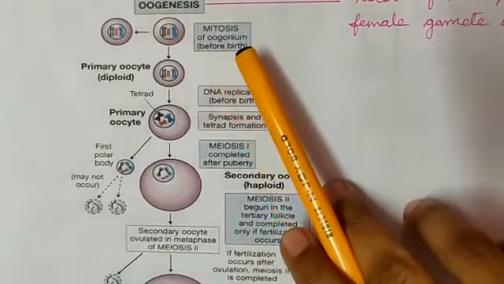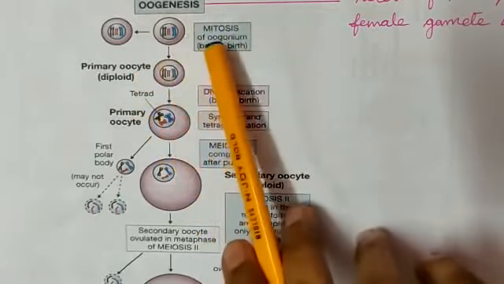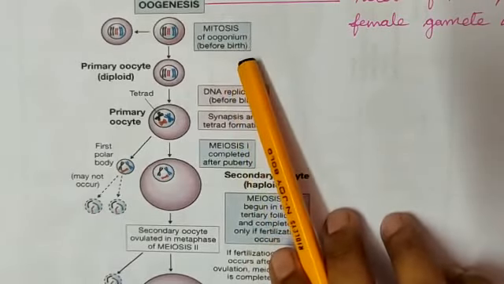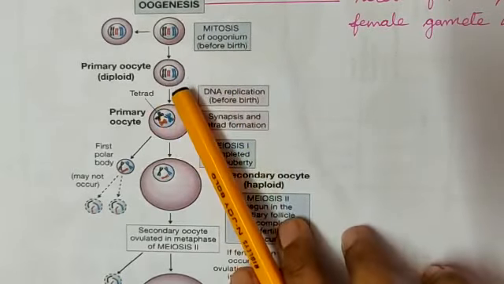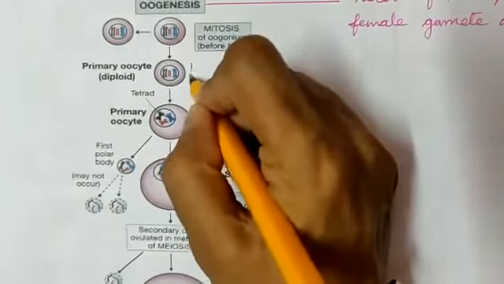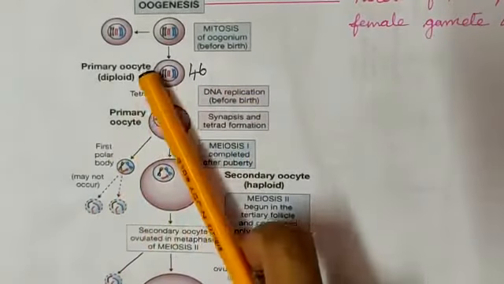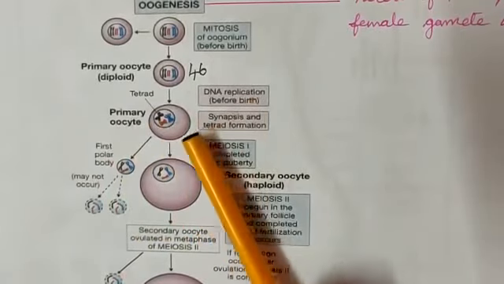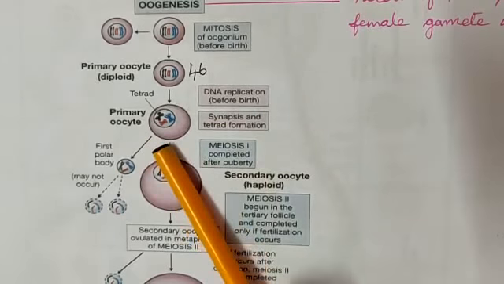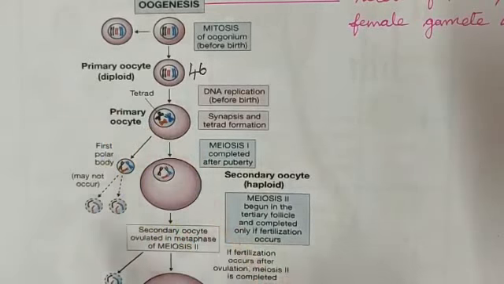Oogenesis. The first thing: by mitosis, before birth itself, the oogonium has come. And the primary oocyte with the diploid 46 chromosomes got developed by DNA replication. Before birth itself, these are all formed: DNA replication, synapsis and tetrad formation of the primary oocyte, up to this stage before birth.